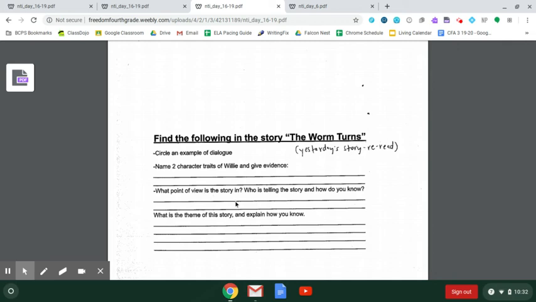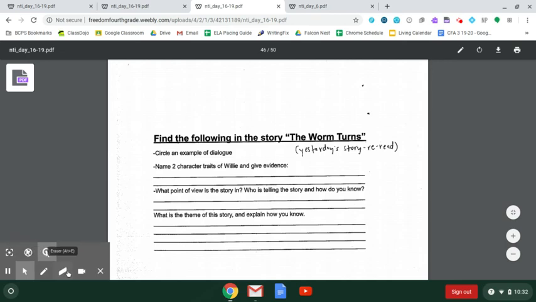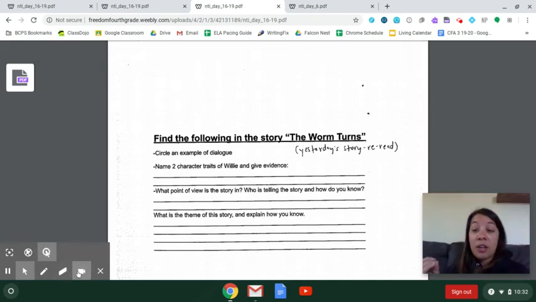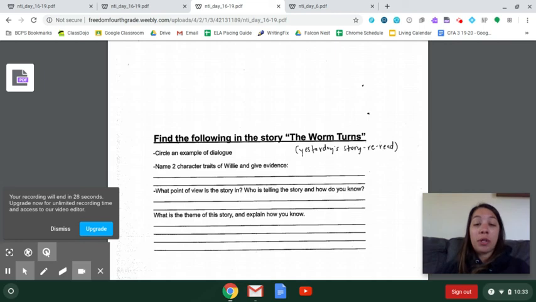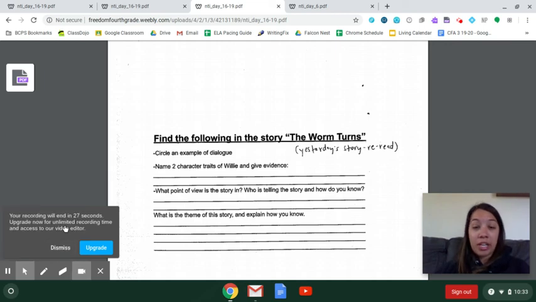The next question is, what point of view is this story in? Is this in first person? Is this in third person? Whoever it is that's telling the story, whether it's a narrator or a character in the story, tell me that and tell me how you know that. What are those little bits of evidence that help you to know? Remember first person, guys. Remember that first person is when a person is telling the story that is in the story. So a character inside the story is saying I, me, my, we. And third person would be a character from outside the story, a narrator.